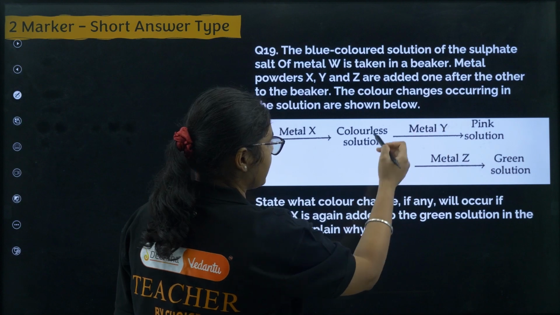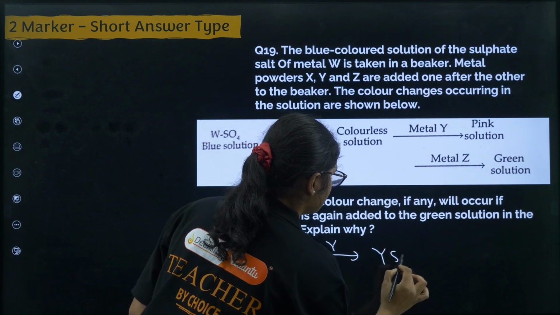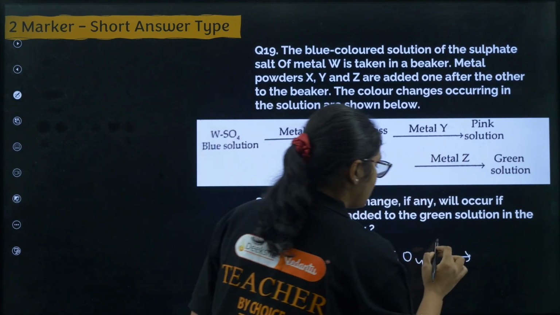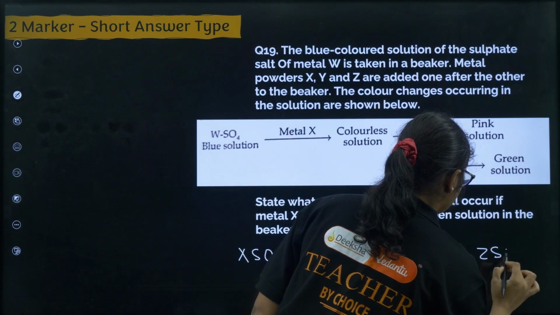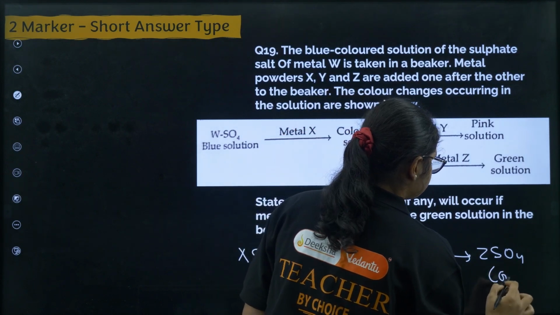Next you have metal Y. Metal Y will react with this one, so you will get YSO4, right? Because again there is a change in color. Then if you add metal Z, you will get ZSO4. Okay, now this is your green color.